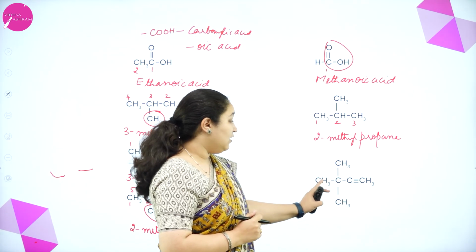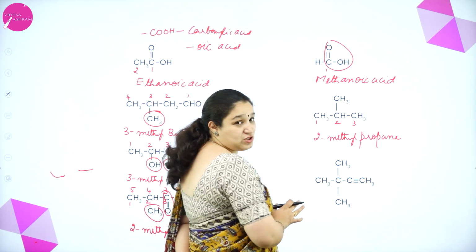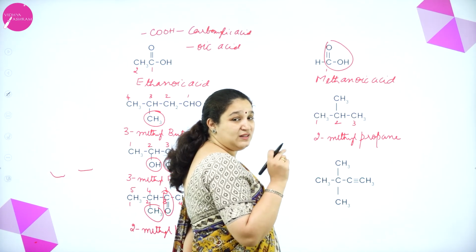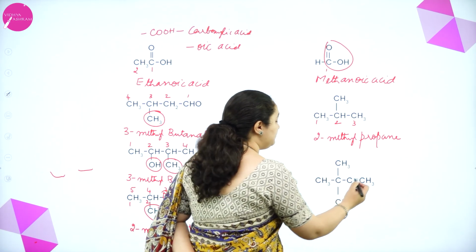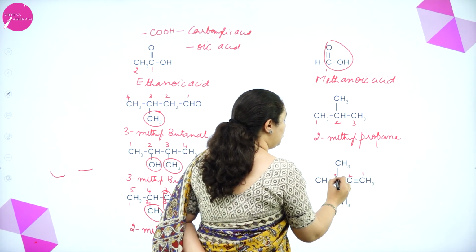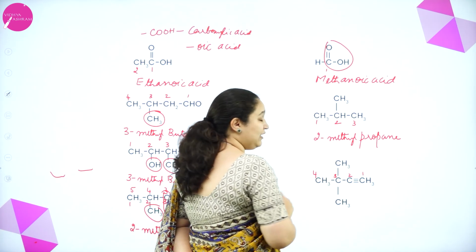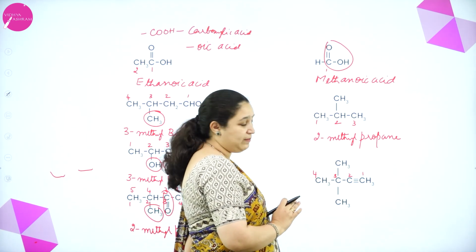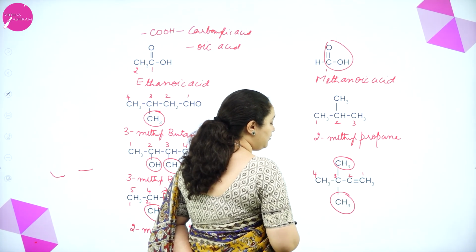Okay. Here if you see, you have a triple bond, but there is no functional group. Now you have to keep in mind that the carbon atom of the carbon-carbon triple bond has to get the lowest number. So this can be 1, 2, 3. I can take this as 4, this as 4 or this as 4. Anyway, the longest chain is 4 carbon atoms. Third carbon atom has got 2 methyl groups. So what will be the name?